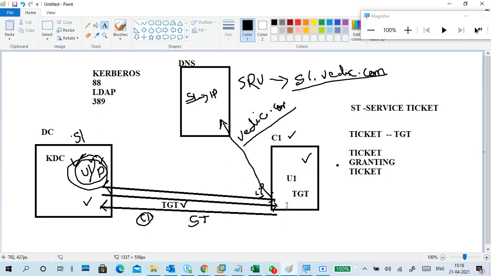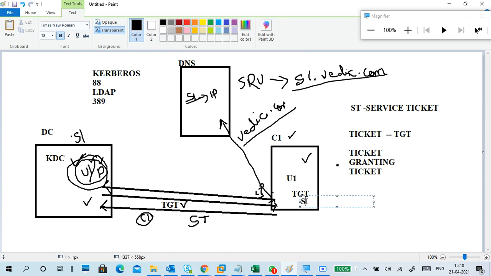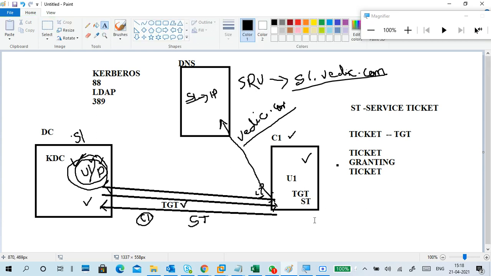In C1, the TGT and ST both will be stored for 10 days. The expiry time is generally 10 days, but every time the user logs in, an extension period will be there.